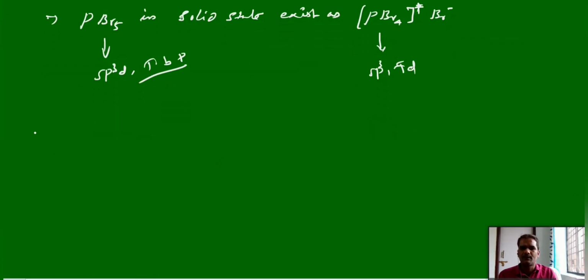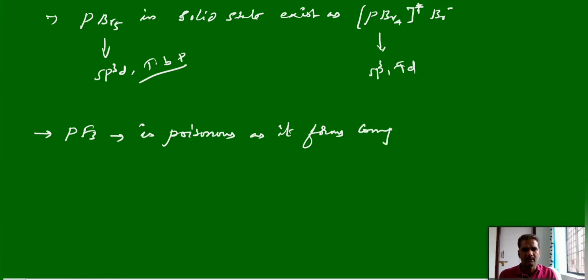And one more important point about phosphorus fluoride, PF3. PF3 is highly poisonous in nature and it can bind with hemoglobin like carbon monoxide. It is a strong field ligand, so it is highly poisonous, as it forms a complex with hemoglobin just like carbon monoxide.